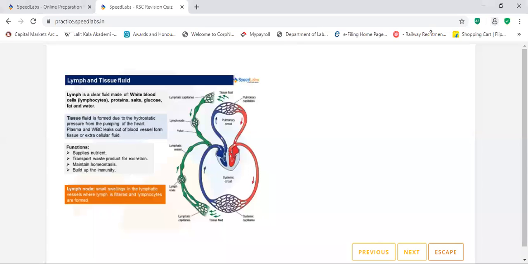So you can see here how the blood is passing through the heart. Okay, as well as you can see easily the valves are there, lymph nodes are there. Lymph nodes are actually small swellings in the lymphatic vessels where lymph is filtered and lymphocytes are formed. Lymphocytes are formed here, that is nothing but white blood cells. Lymphatic capillaries are there. So tissue fluid is flowing through these vessels, through the capillaries. So lymph nodes, valves are there. You can see lymphatic capillaries are there.